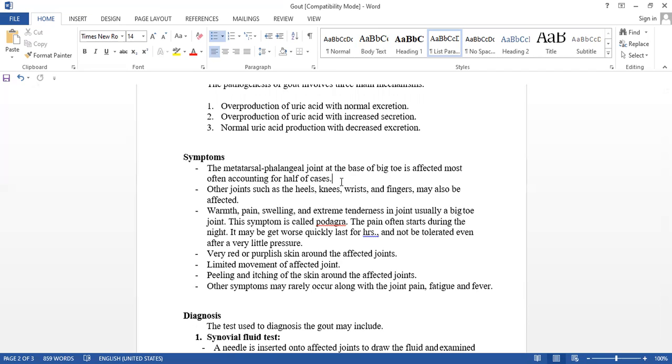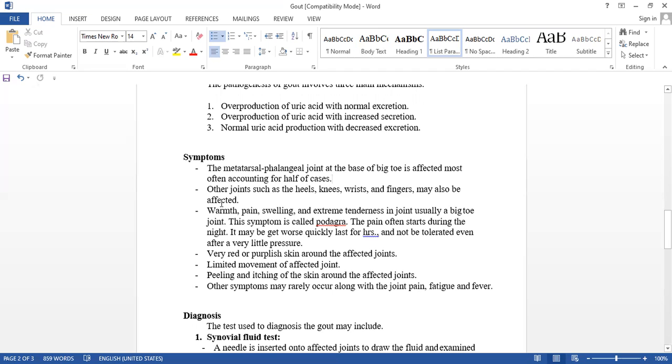Understood? In these joints, the big toe is affected most. Other joints such as heels, knees, wrist and fingers may also be affected, but the most affected are the metatarsal and the big toe.